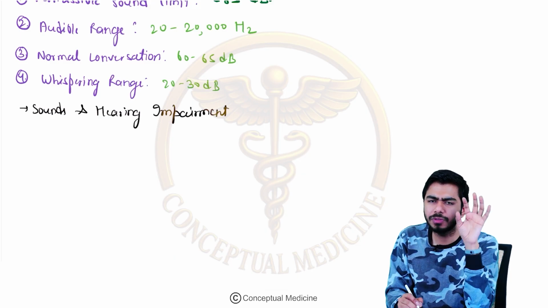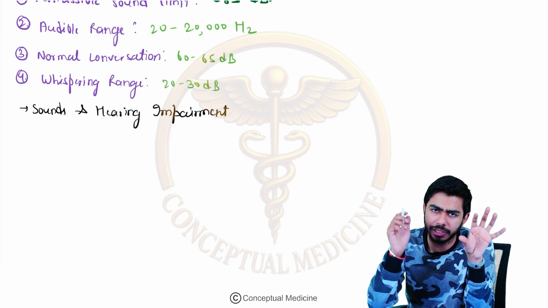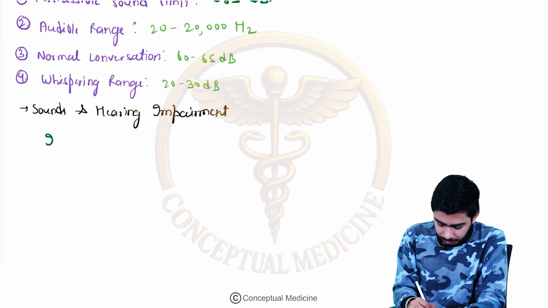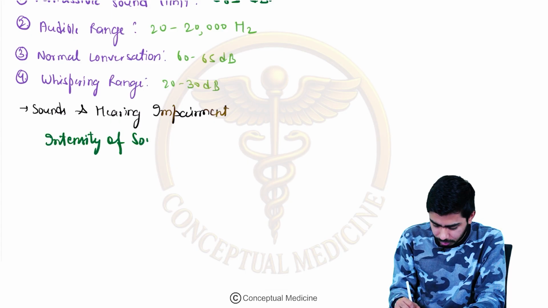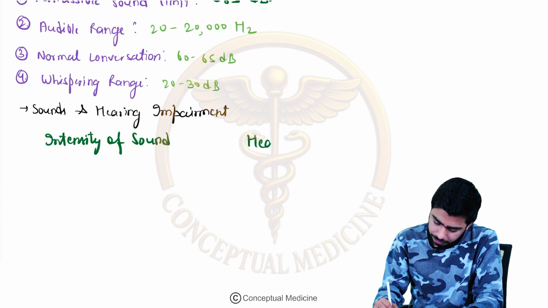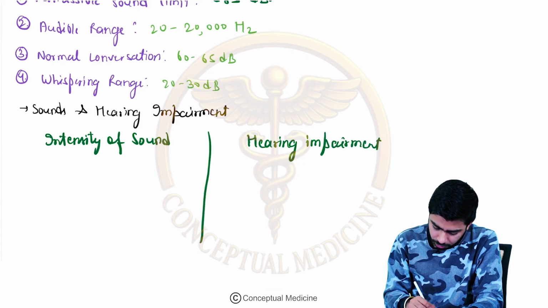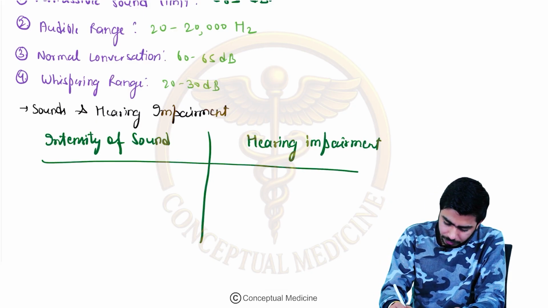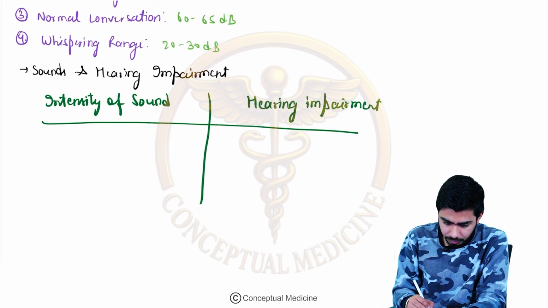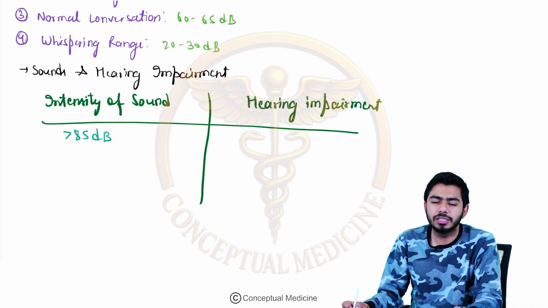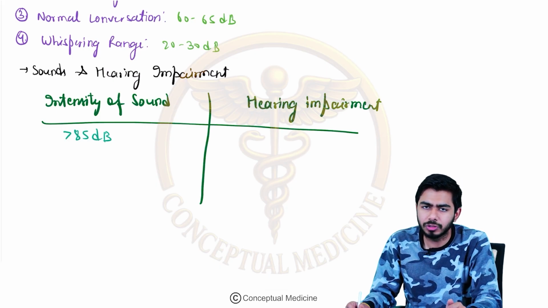On one side I will be writing the intensity of the sound, and at another side we'll be writing the hearing impairment. So intensity of sound, and on this side let me write the hearing impairment. Okay, so let's talk about them as well. So the very first one which I am taking over here, that is what will happen if the intensity, frequency will be measured in the hertz. So this is the intensity.